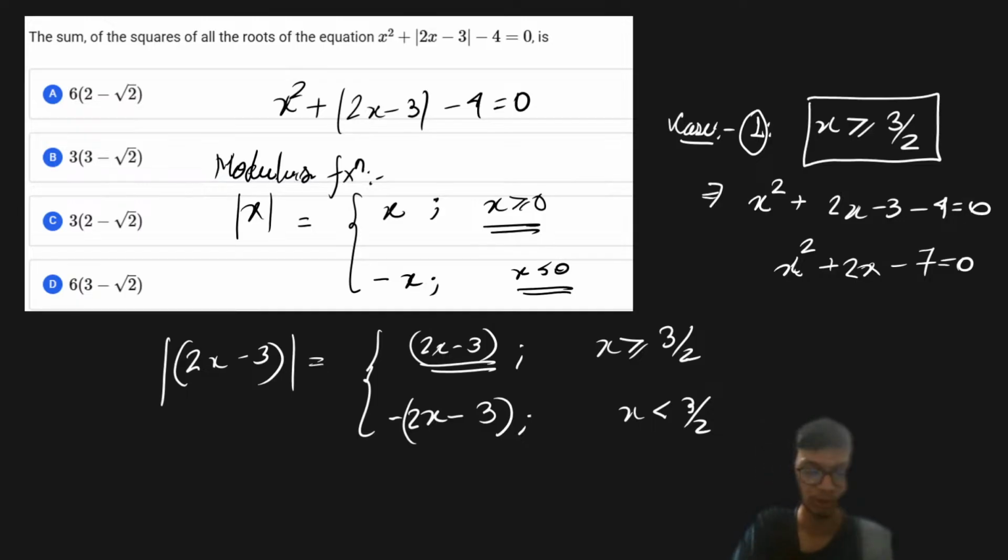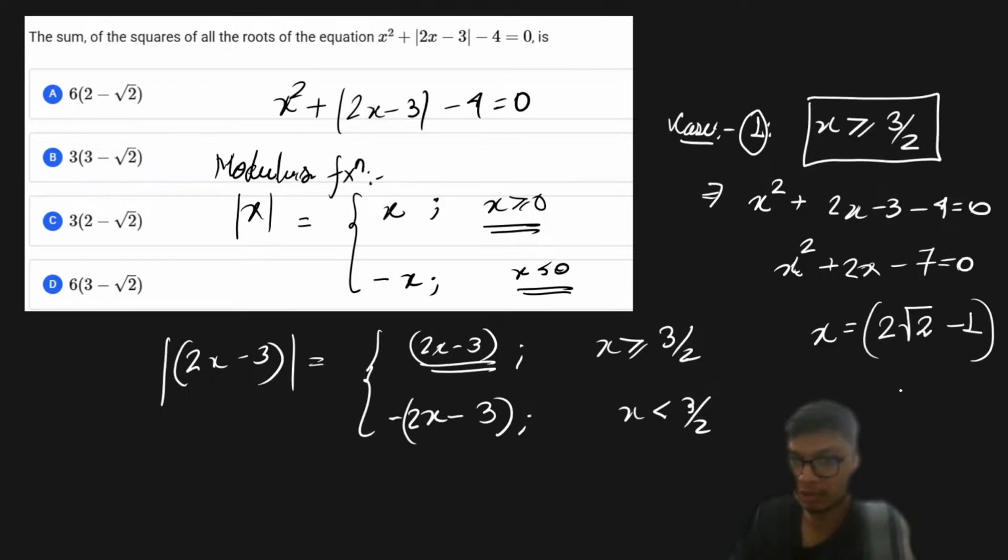Now let us check what answer we are getting. For this case, if you try to find the solution, I'll get one solution as x equals 2 square root 2 minus 1, and the other solution as minus 2 root 2 minus 1. So these are the two solutions that I will have over here.